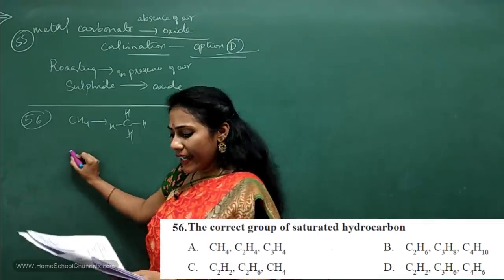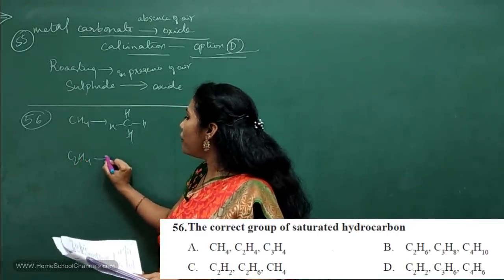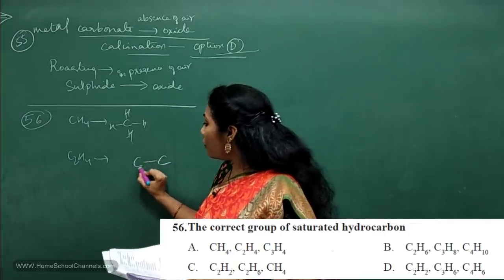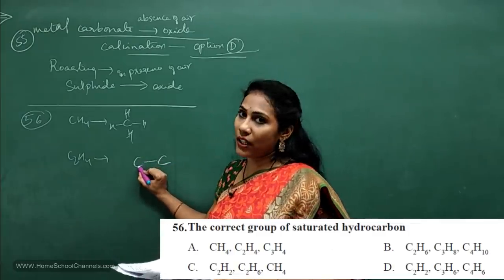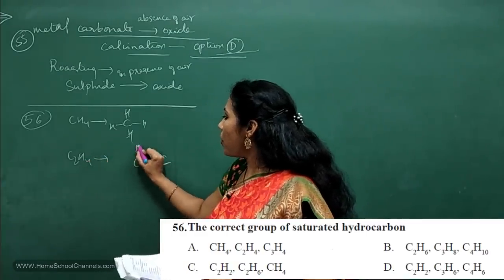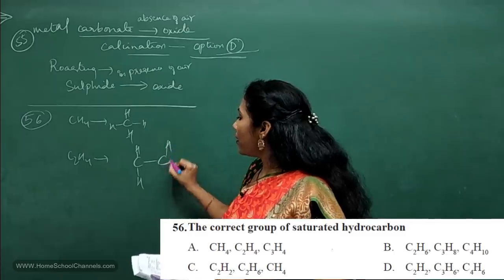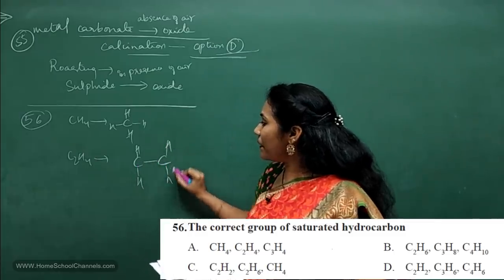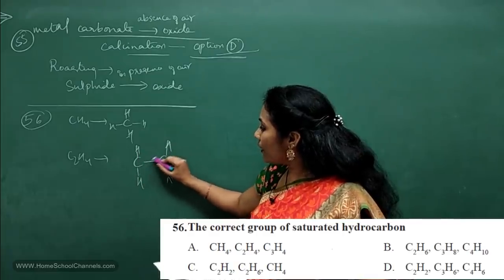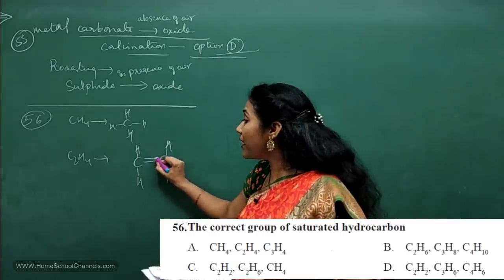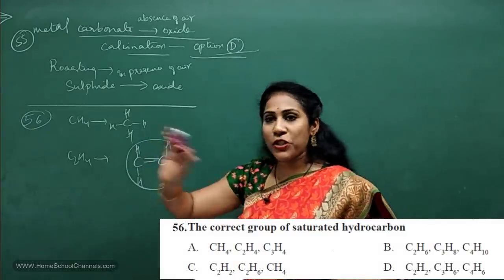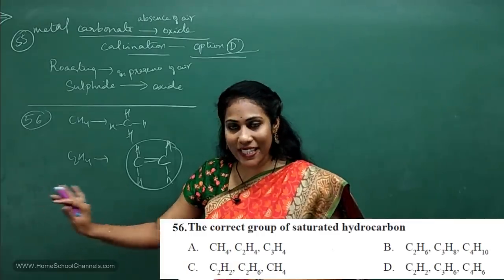This is CH4. And C2H4 they gave. How do you write? C2 means C, C. First put one single bond. And around carbon, definitely you should have 4 bonds. Only one bond is there. But 4 hydrogens, so on this carbon you can show 2 hydrogens, and on this carbon 2 hydrogens. You see the number of bonds on carbon? 1, 2, 3. Here 1, 2, 3. One more bond is missing. Where will you put? Here, here. That means you have a double bond between carbon and carbon. So option 1 is not correct.